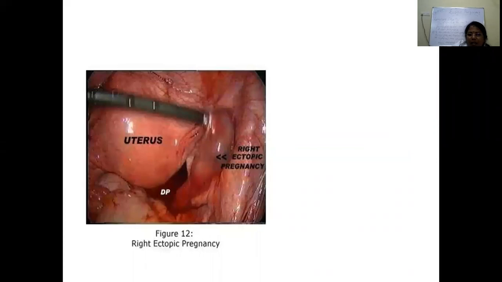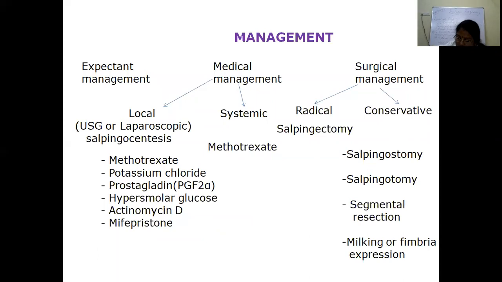So this is a case of right ectopic pregnancy, which is not ruptured. This is an unruptured ectopic. Can you see the tube has been very much thinned out? There is a bluish discoloration and a swelling. The transvaginal ultrasound and serum beta HCG are the two important aids in the diagnosis of unruptured ectopic pregnancy. Laparoscopy is rarely required for diagnosis.